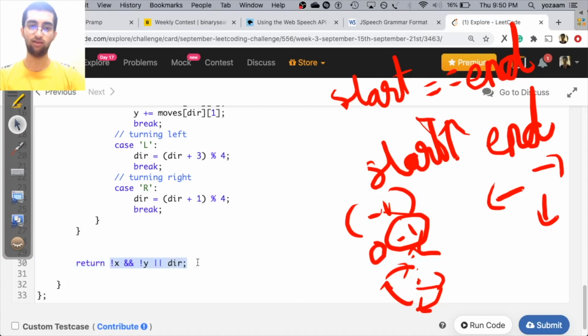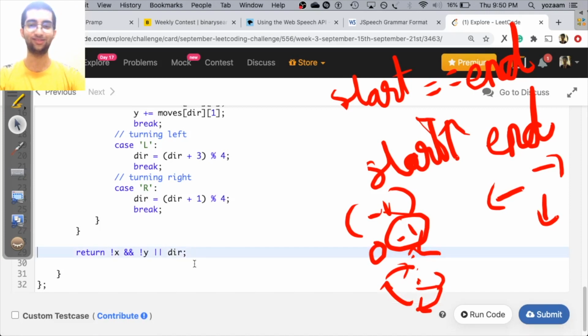So this is the way I wrote it. If direction is not 0 is the same as saying if direction, right? And not x is the same as saying x is 0. Since if x is 0, then the Boolean value of x is false. What is not false? True. So this is the same thing as writing what I wrote one second back, and that's the code.